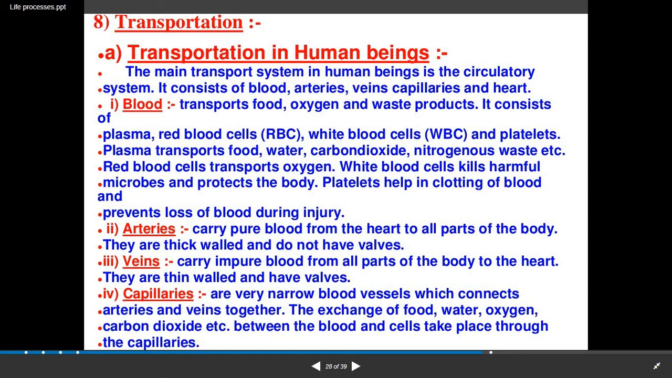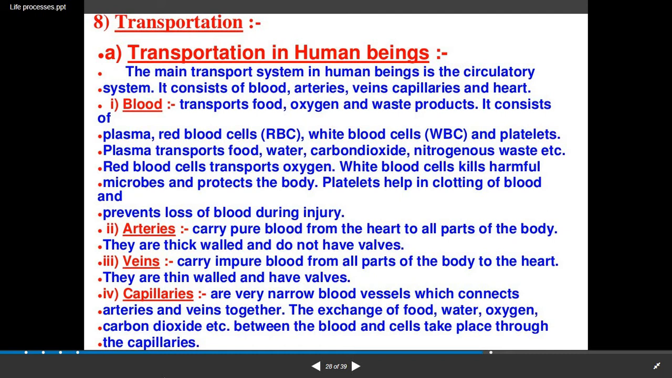Now in this session we will see about transportation in human beings and transportation in plants. Now transportation in human beings: the main transport system in human beings is the circulatory system. With this system, the blood flows from one part to another. And this circulatory system mainly includes blood, arteries, veins, capillaries and the heart.